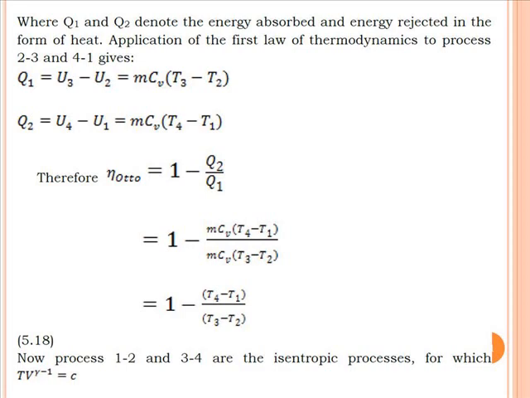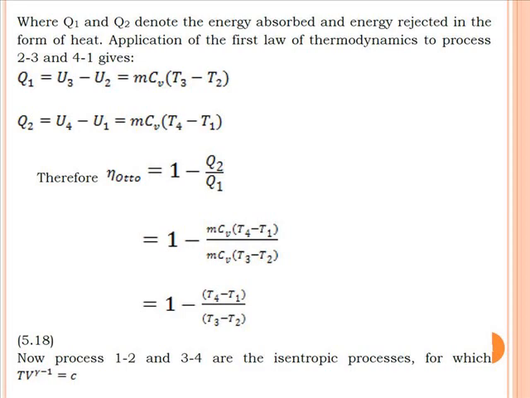Now Q1 equals U3 minus U2, U standing for internal energy, and that is also equal to m into Cv, the specific heat at constant volume for the fuel, into T3 minus T2, that is, the highest temperature minus the T2 temperature. Whereas Q2, the amount of heat rejected, equals U4 minus U1, that is equal to m Cv into T4 minus T1, where T1 is the lowest temperature of the cycle.